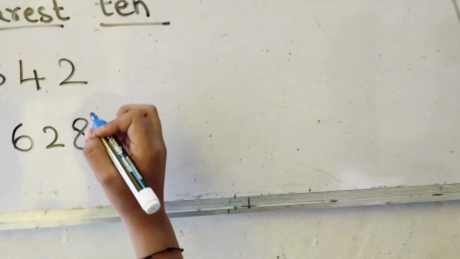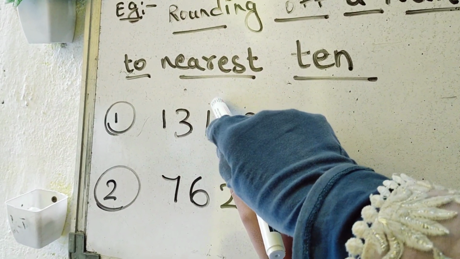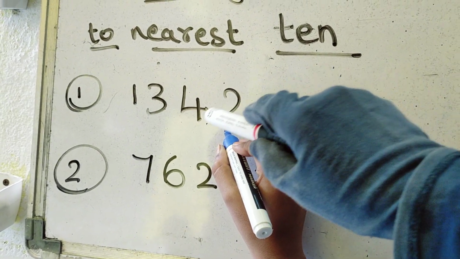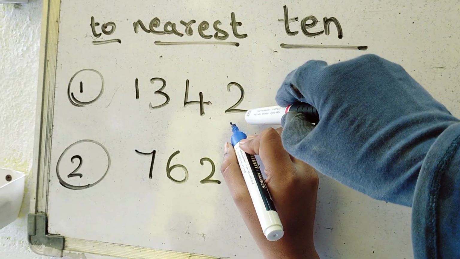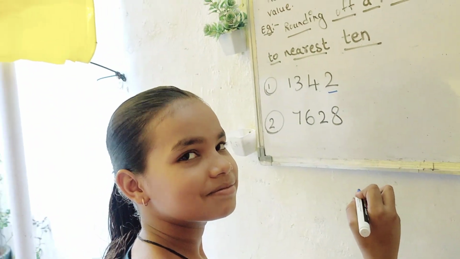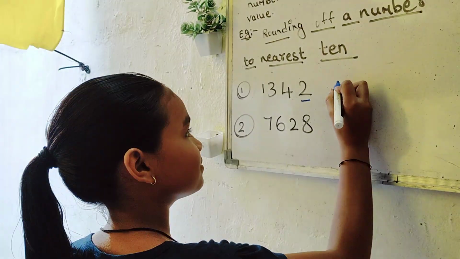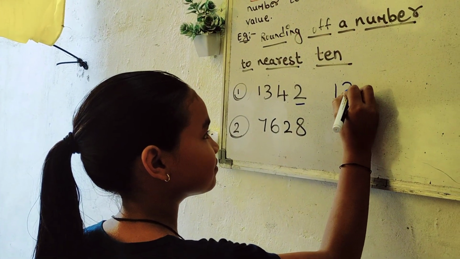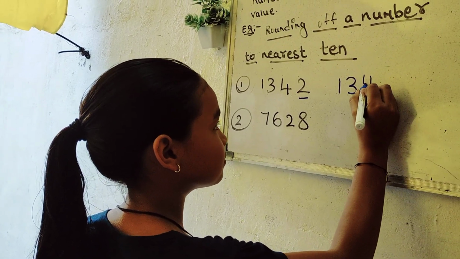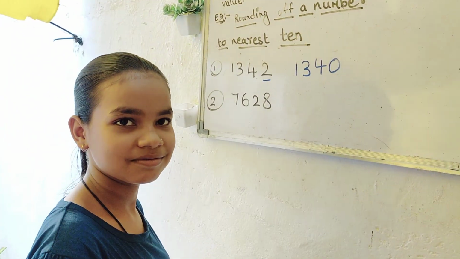So how will you do it, Khushi? What do you have to do? To the nearest 10. See, this is ones, tens, hundreds, thousands. When you have to round off the number to the nearest 10, you should look at the number on its right. 2. So 2 is what? Less than 5. So will you round down or round up? Round down. Okay, right. How will you do it now? The thousands place will be the same, the hundreds place will be the same, then the 4 also will be the same. Very good, Khushi. She understood. Please clap for her.